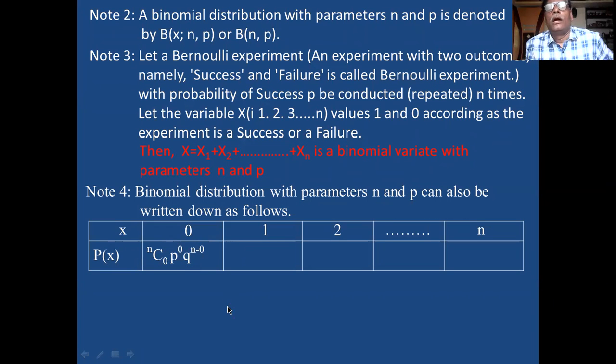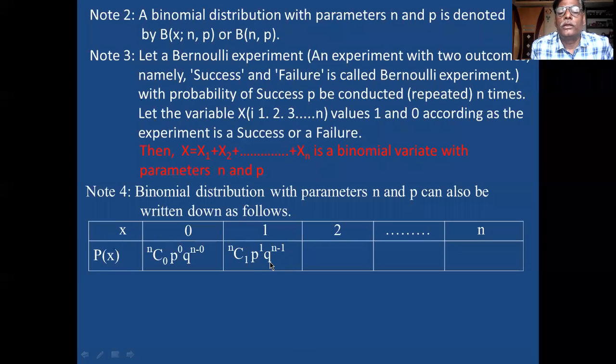And if there is 1 male child, what is the equation? This is the equation. NC1, 1 male child, P raised to 1, Q raised to N minus 1. N minus 1 means 5 minus 1 is equal to 4. Like this you write.